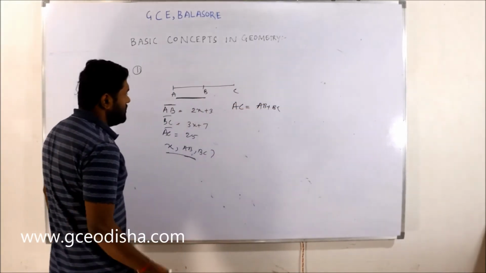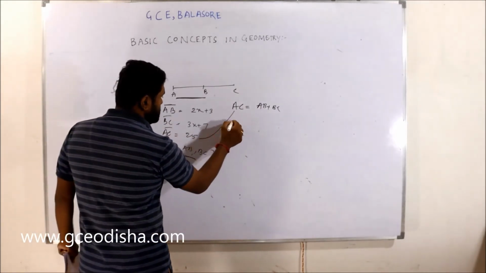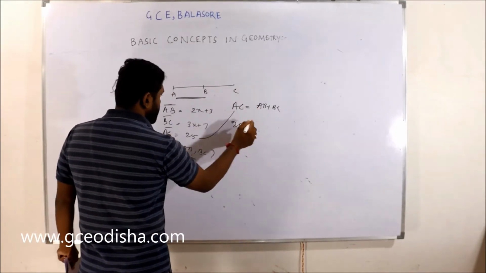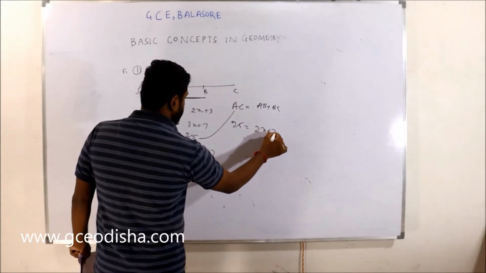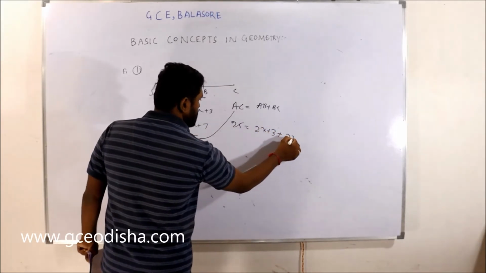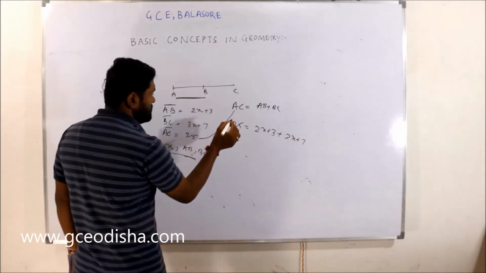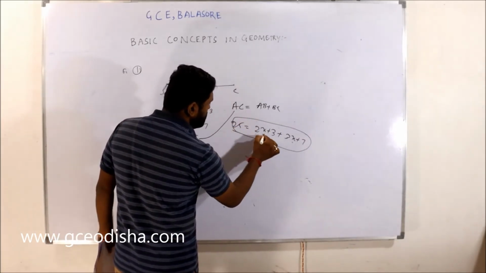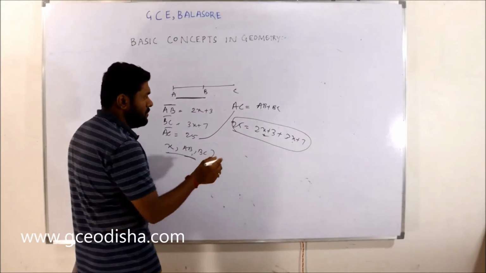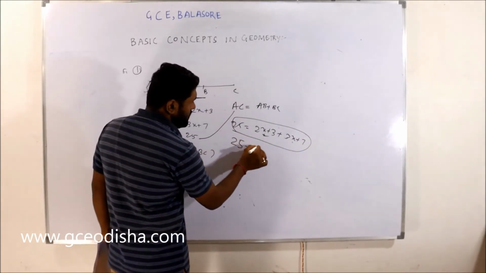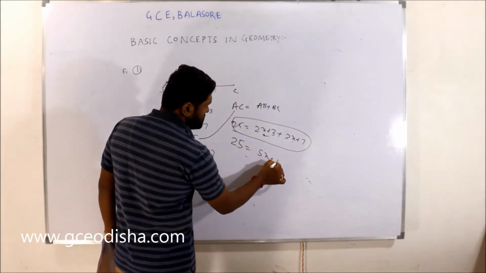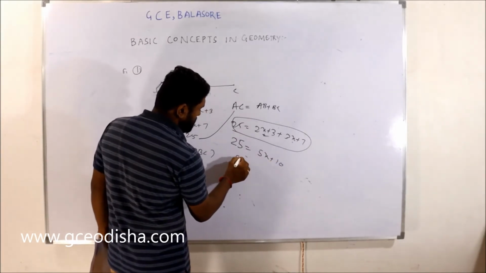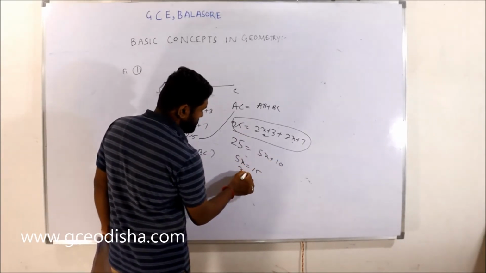We have the value of AC, that is 25, and AB plus BC. It is a single equation with one unknown, x, so we can solve it. Now 25 is equal to 5x plus 10, so 5x is equal to 15, and x is equal to 3.